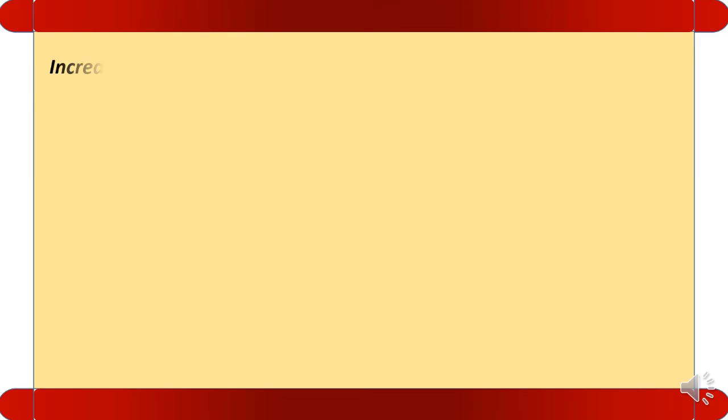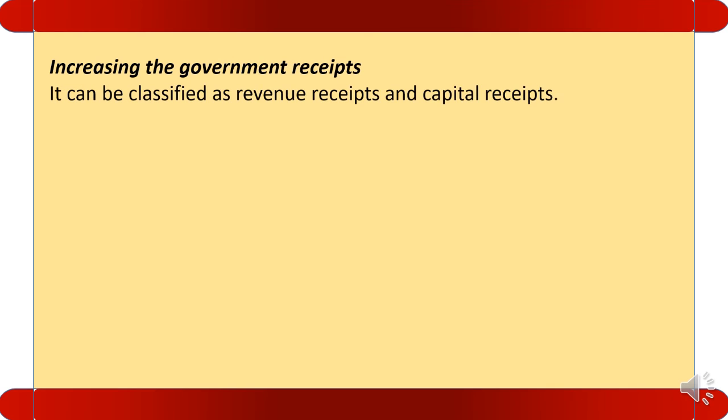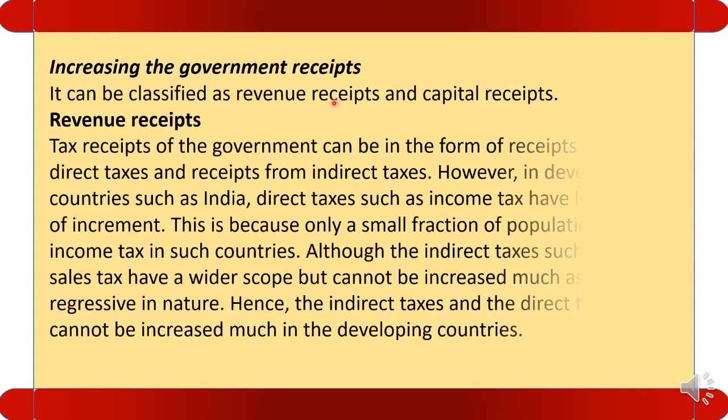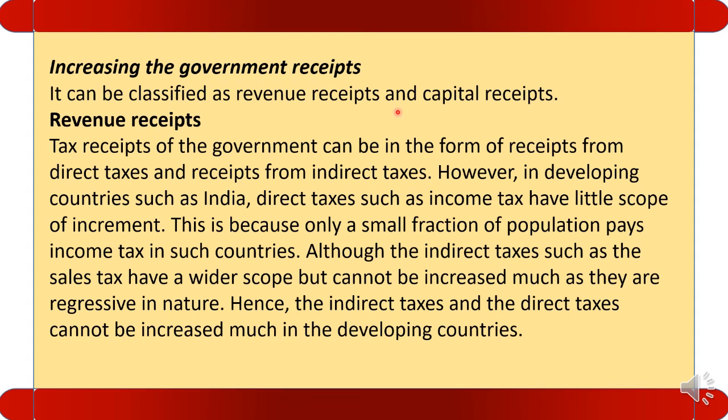The second reason to rectify the budgetary deficit is increasing the government receipt. Listen, the government receipt can be classified as revenue receipt and the capital receipt. Revenue receipt includes tax receipt and the non-tax receipt. When we are talking about the tax receipt, it is the direct tax and the indirect tax. In developing countries like India, direct taxes such as income tax have little scope of increment. Question is why? Because only fractions of the people pay income tax. So chances of increasing are very less, because less number of people is paying the direct tax.